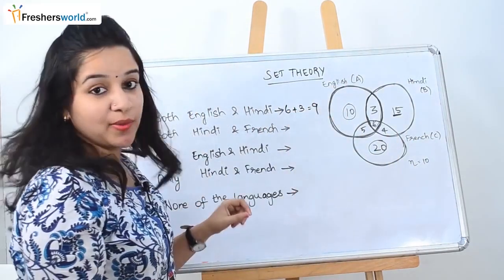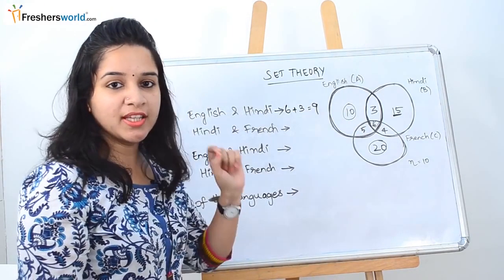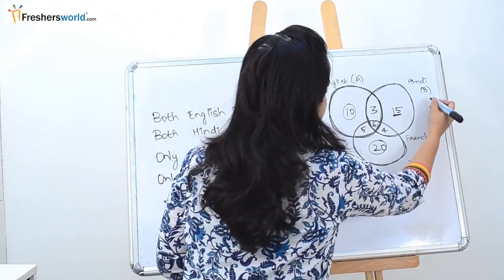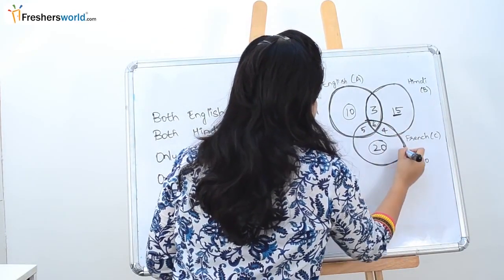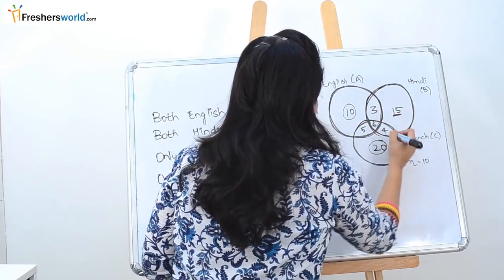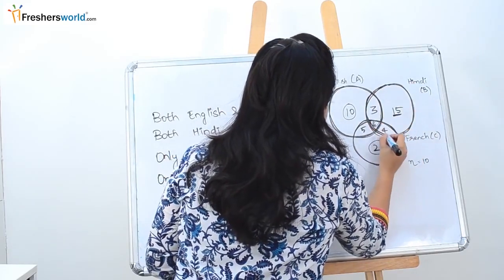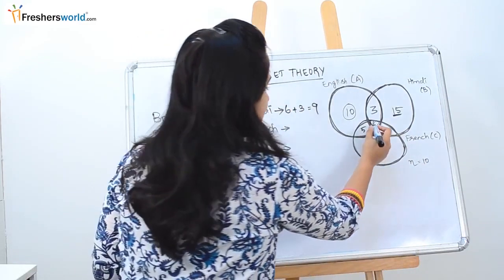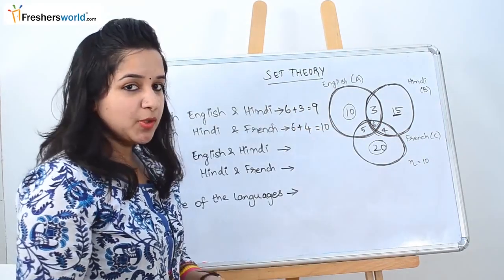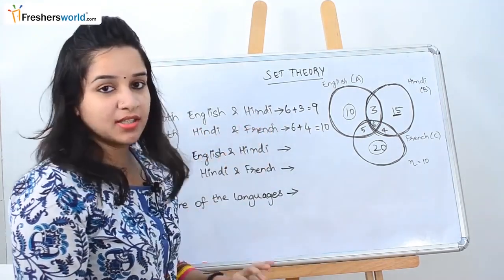So similarly the next question, they are asking for the people who know Hindi and French. So Hindi and French is nothing but the circle B and C. So this circle and this circle. So the intersection of this is nothing but our answer, which is 6 plus 4. 6 plus 4, which is equal to 10. The number of people who know Hindi and French is nothing but 10.